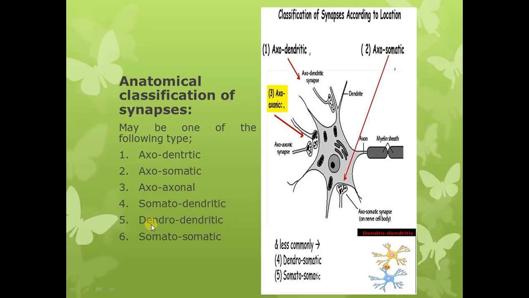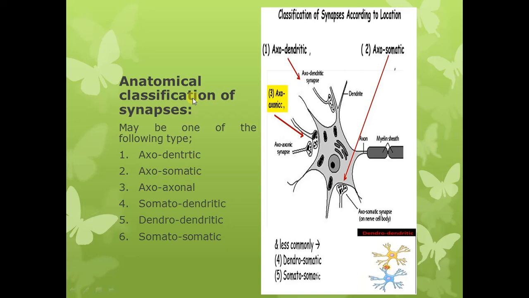Then synapse can be dendrodendritic when the dendrite of one neuron makes the synaptic connection with the dendrite of the other neuron. And the last type is somatosomatic. It means a synaptic connection between the cell bodies of two neurons. Or we can say when cell body of one neuron makes the synaptic connection with the cell body of the other neuron, such a synapse is called as somatosomatic. So these are different types of the synapses based on the anatomical classification.